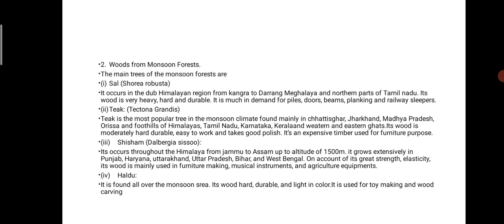Then wood from the monsoon forest. That is sal, teak, shisham, and haldu from the Himalaya, Kangra, Meghalaya, and Tamil Nadu. Then Tectona in Tamil Nadu, Karnataka, Kerala, and the western and eastern Ghats. Then Shisham in Punjab, Haryana, Uttarakhand, Uttar Pradesh, Jammu, and Assam, and Haldu, which is found all over the monsoon area.